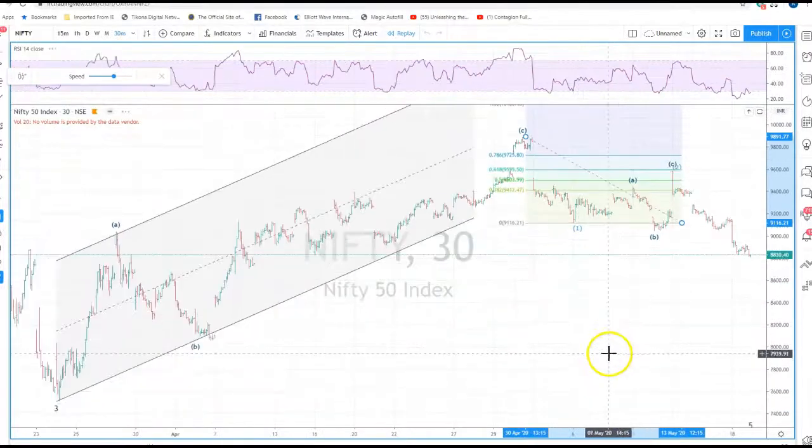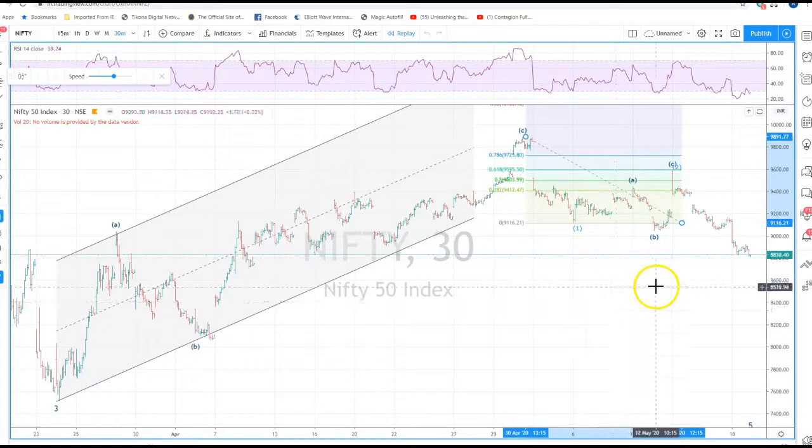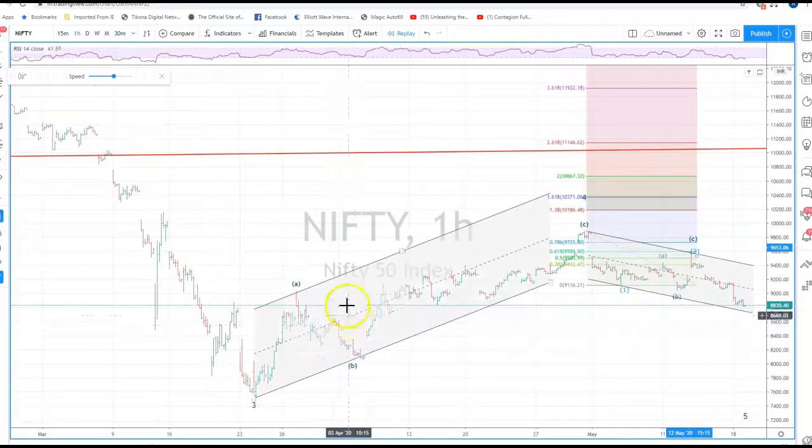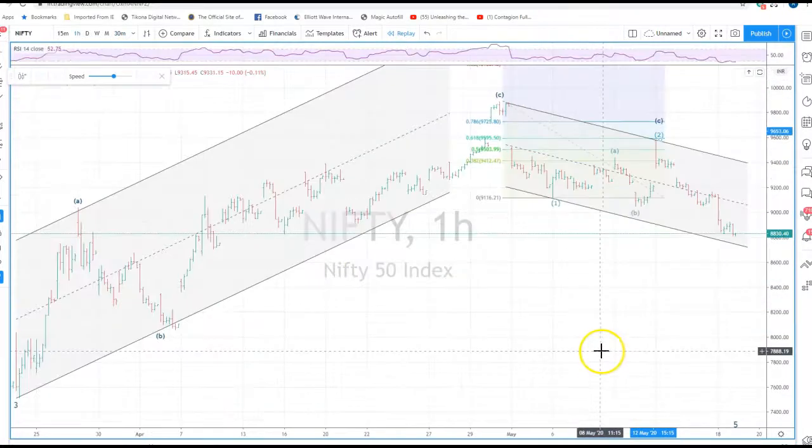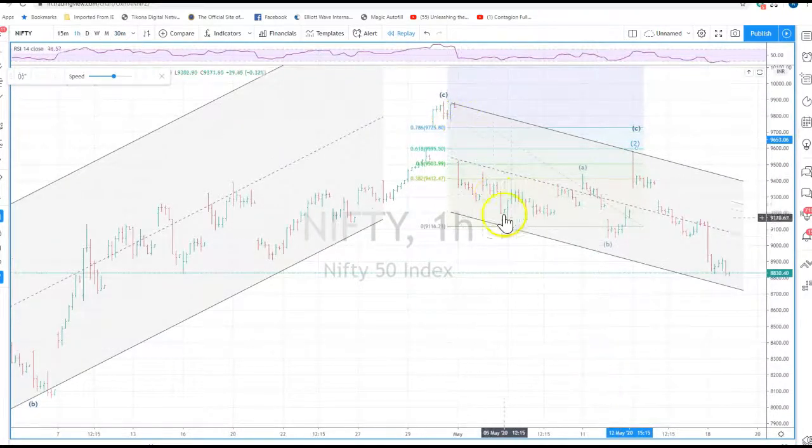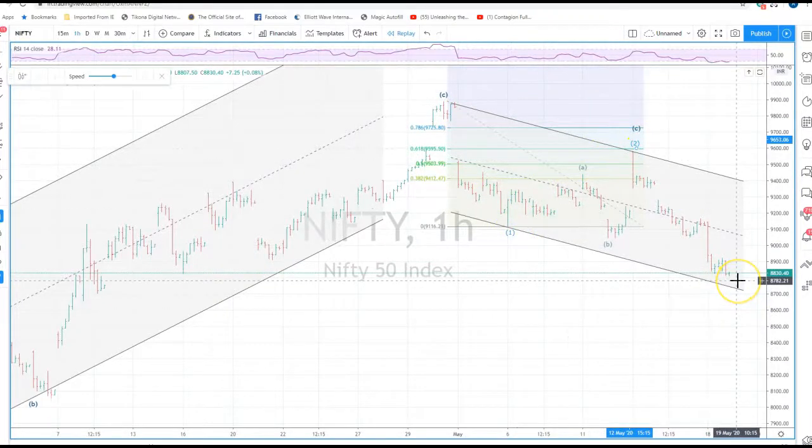But we always have to say and think as to is there anything else which is possible? Because as you know, all the world markets are pretty much very bullish today, and we have to consider alternate scenarios about what could happen. So let us see. Nifty is at a critical juncture where anything can happen. I will tell you why. So we have a three-wave move up, and as of now, you can see that this is a three-wave decline in the Nifty.